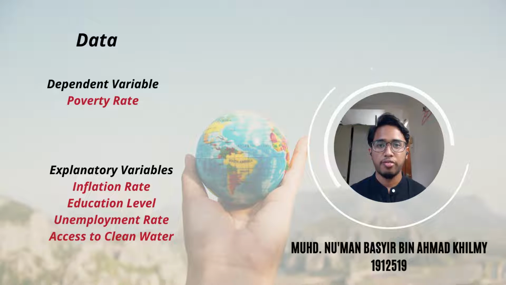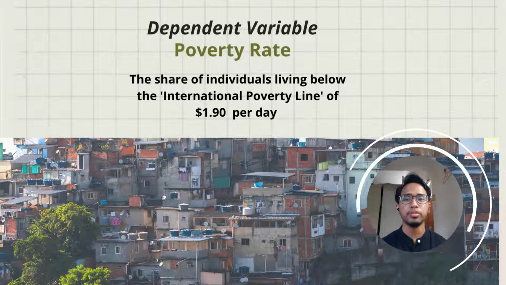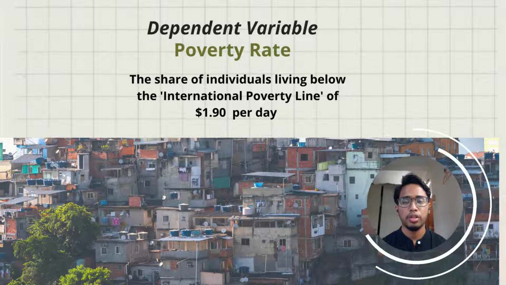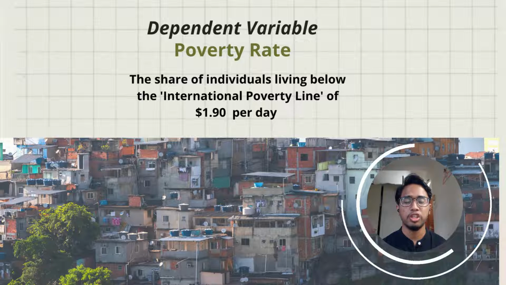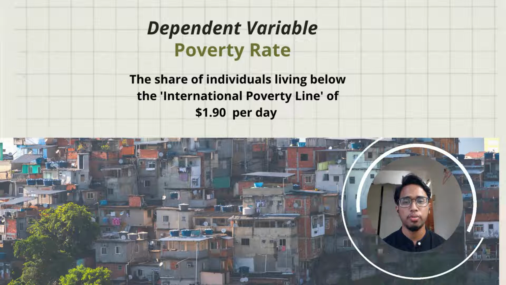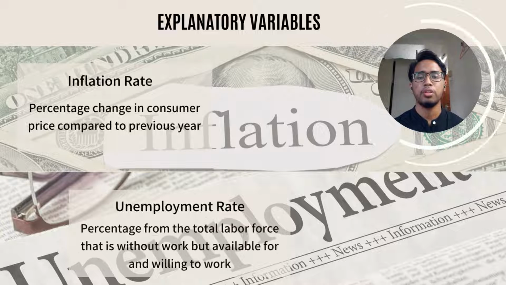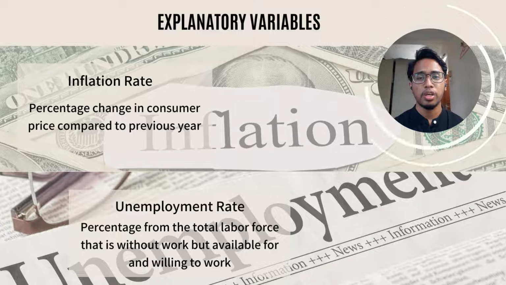There are one dependent variable and four explanatory variables in this study. The dependent variable in this study is poverty rate. It is the share of individuals living under the international poverty line of $1.90 per day. The first explanatory variable in this study is inflation rate. It is the percentage of change in the consumer price compared to the previous year.